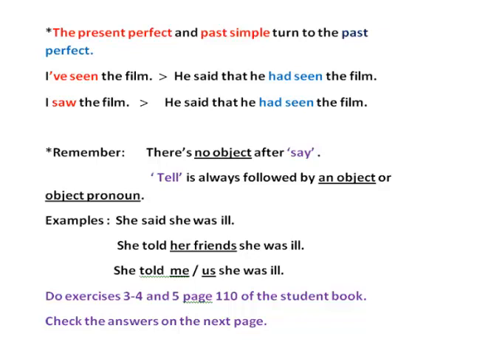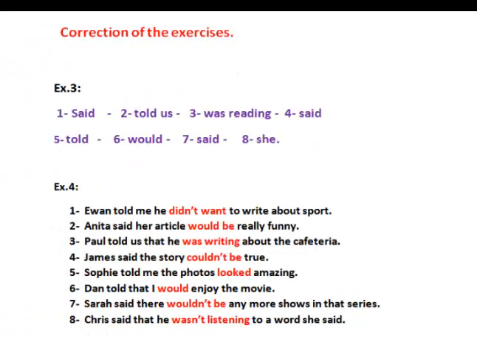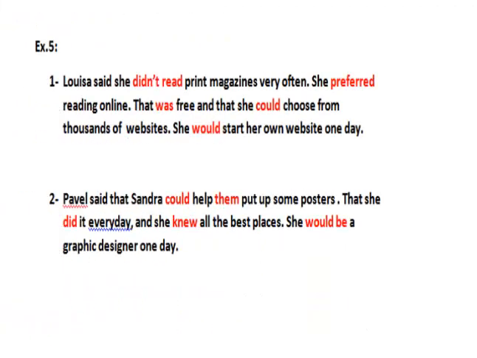I hope it's clear. To consolidate this, you do these exercises here, 3, 4, and 5 on page 110 of the student's book. And then you check the answers on the next page. But please do the exercises first, and then check the answers here. Here are the answers. Exercise 3, you've got the answers here. Exercise 4, the verbs are in red here. And exercise 5, paragraph 1 and paragraph 2.